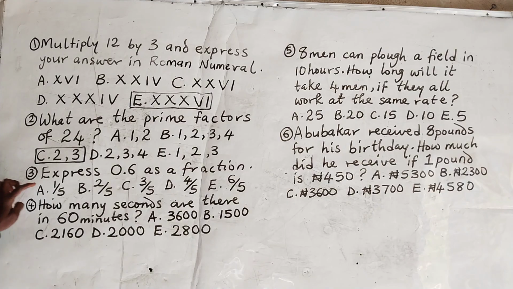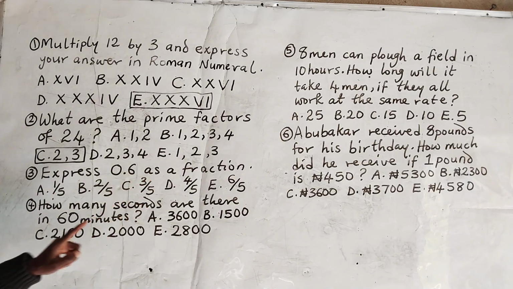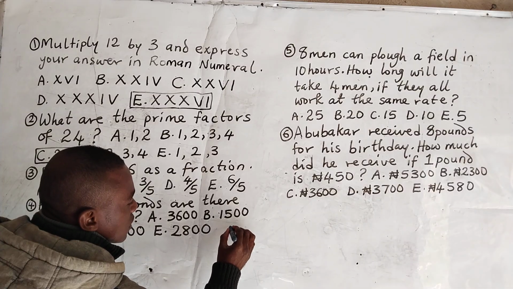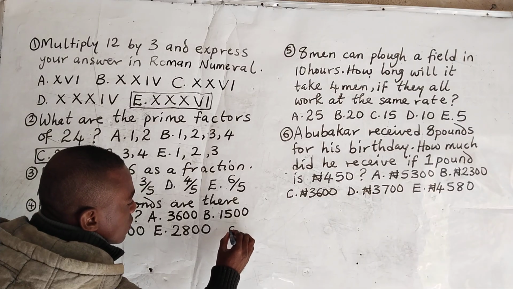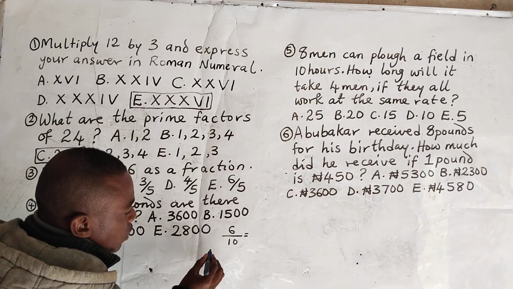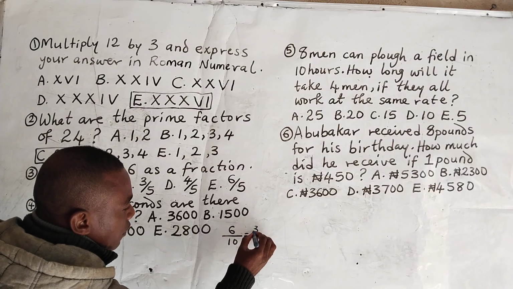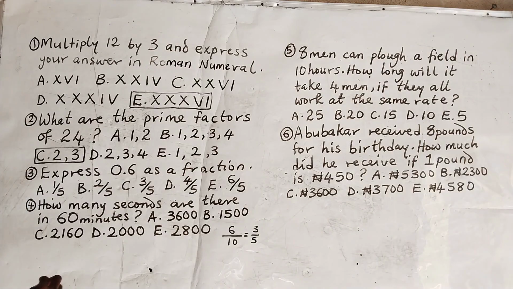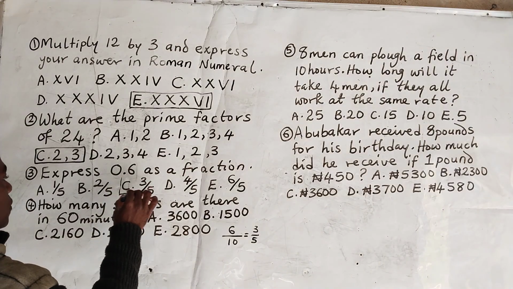We move to question number 3. In question number 3, we are asked to express 0.6 as a fraction. Now, 0.6 is the same thing as 6 over 10. When we reduce it to the lowest term, 2 will go. 2 into this is 3. 2 into this is what? 5. So, the answer to this question is 3 over 5.